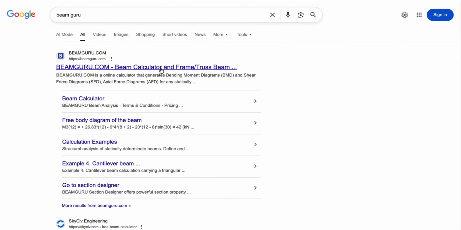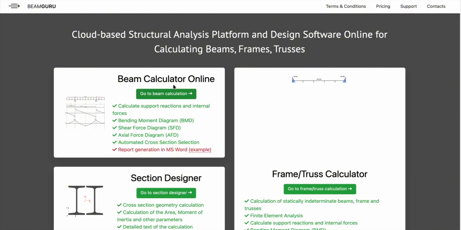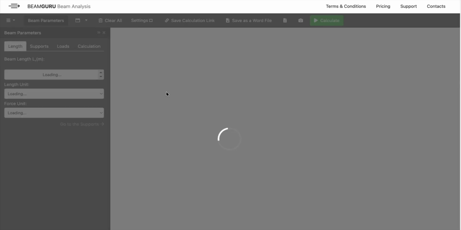First, we will open Beam Guru. It's beamguru.com. You'll find the software online. You can find it in Google. Since we are calculating a beam, we will open the beam calculator online. Let's open it. We have to wait for some time since it is processing.